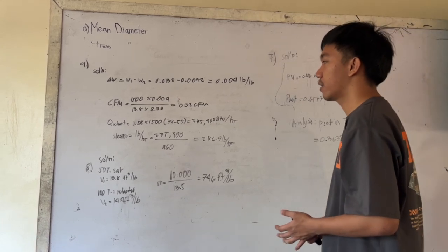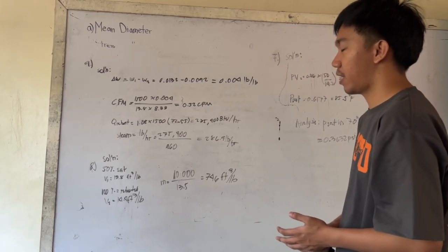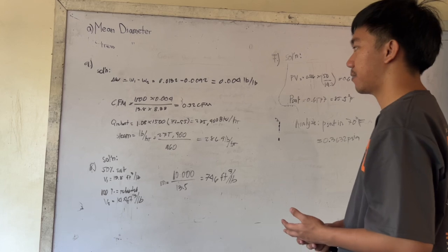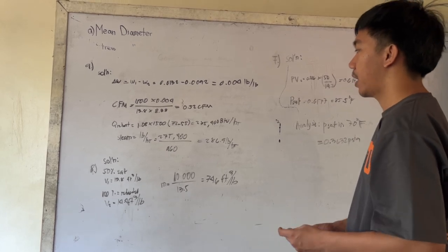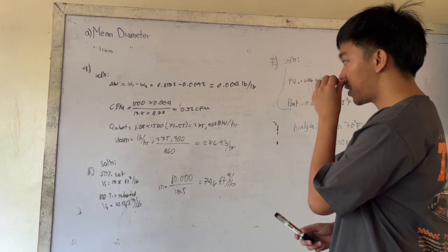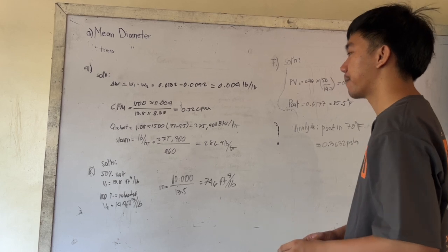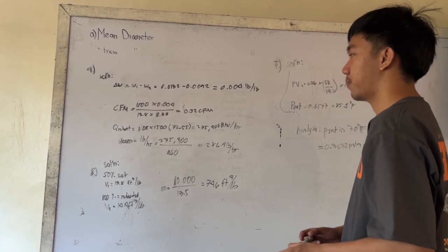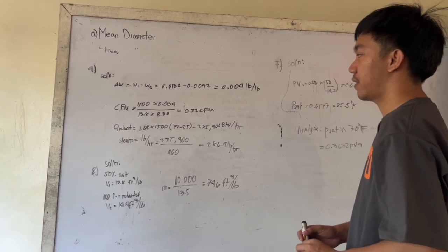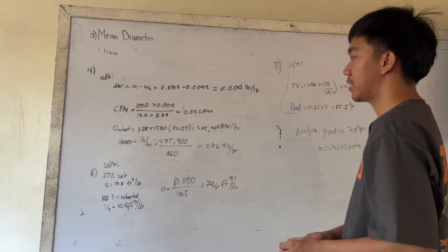For Q reheat, 1.08 times 1,500 times (72 minus 55), and we will have 271,400 BTU per hour. And for the steam, convert pound per hour: 75,400 over 960, we will have 286.9 pound per hour.